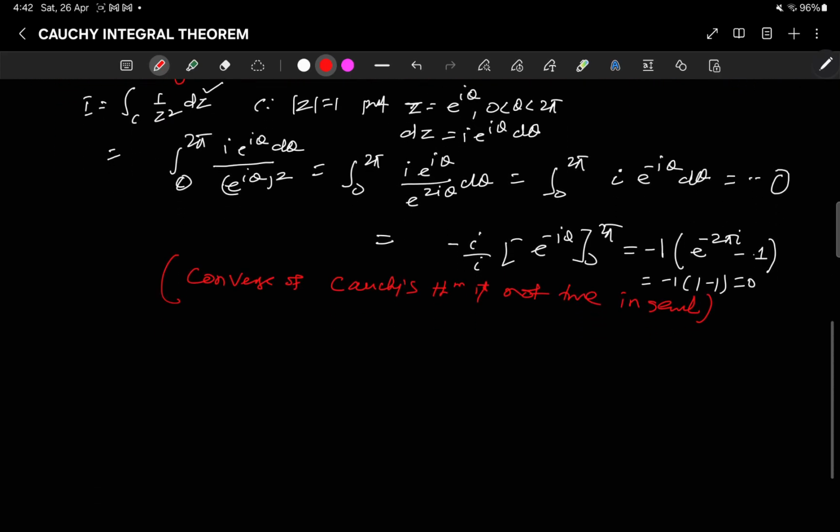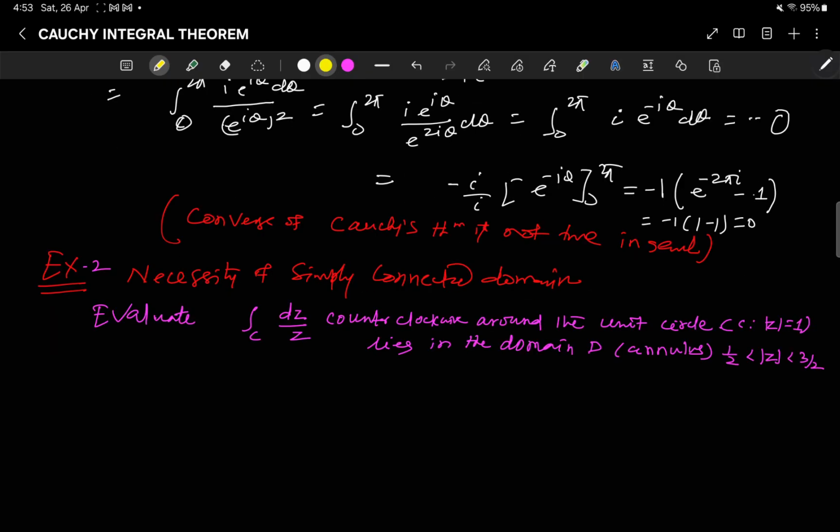So now in another example, I will show you that the simply connected domain is also necessary, right? Necessity of simply connected domain. In view of that, let me solve one example. Now you consider this example, right?